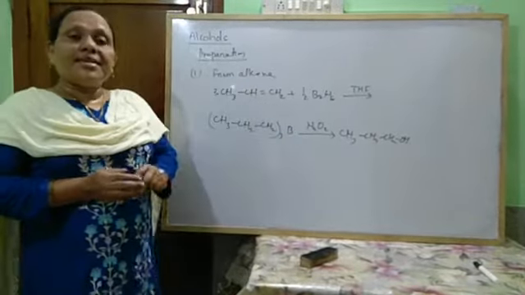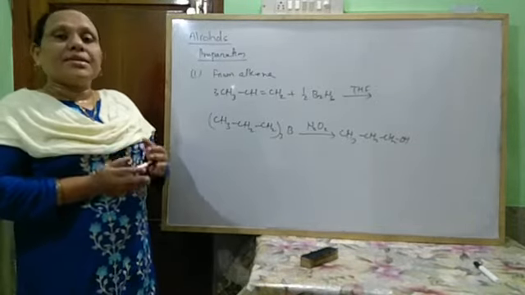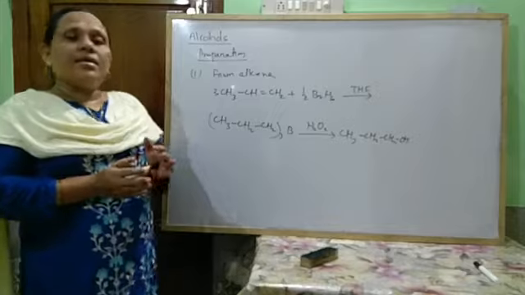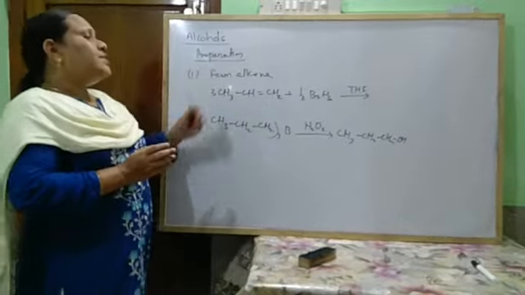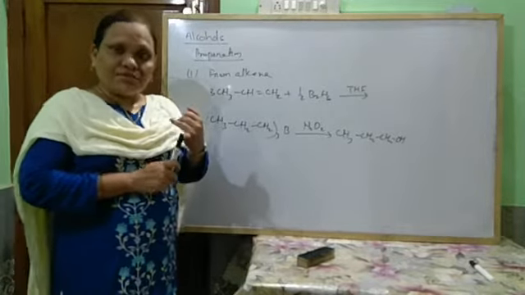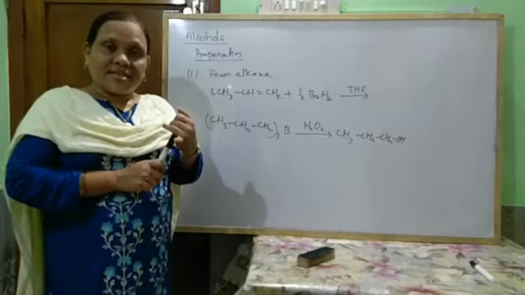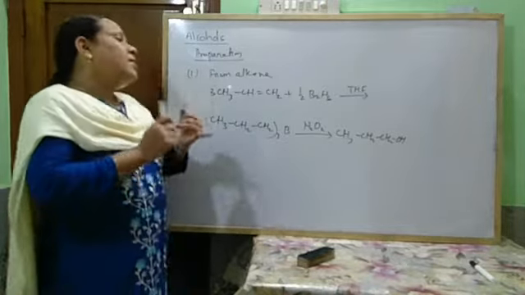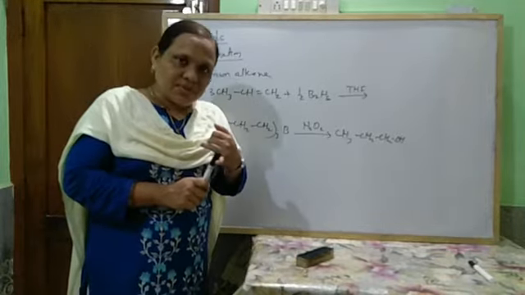But when you treat it with the oxymercuration and demercuration process, or when you treat it with dilute acid, then propan-2-ol will be formed. So an alkene can be converted to alcohol by these methods: by reaction with dilute sulfuric acid, by first treating with concentrated sulfuric acid and then adding water, and also by the oxymercuration and demercuration process.